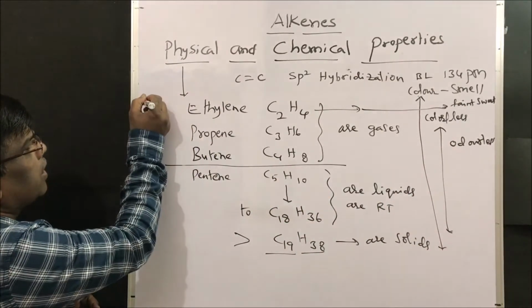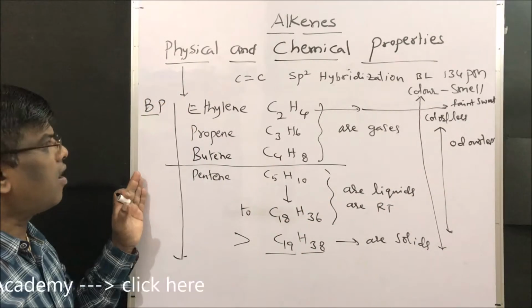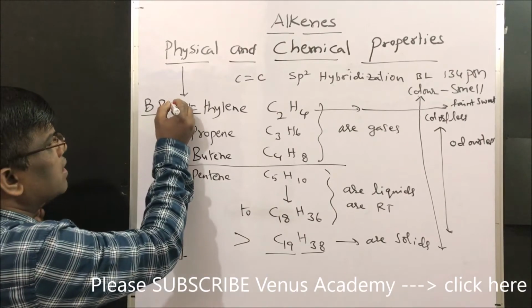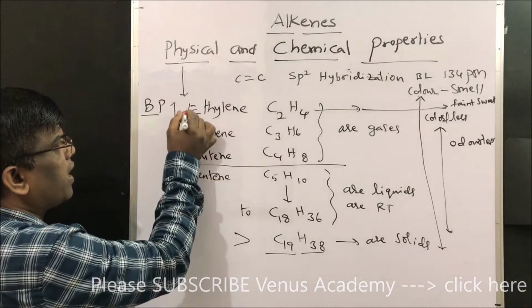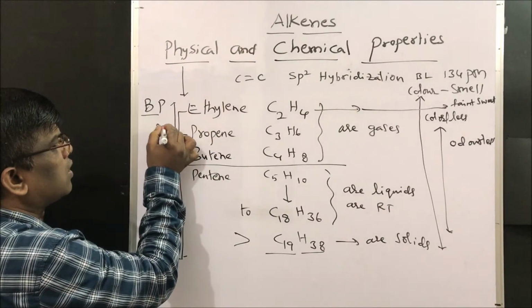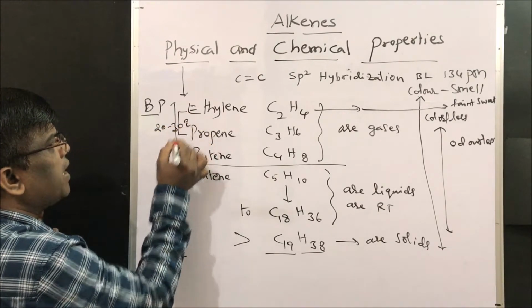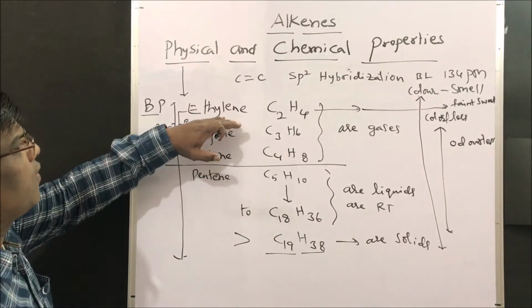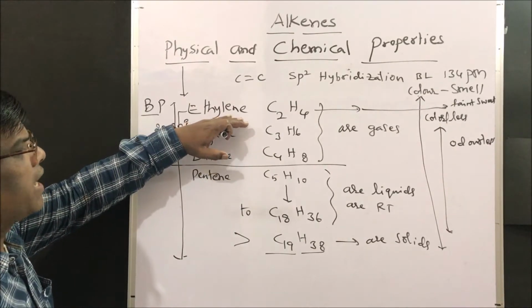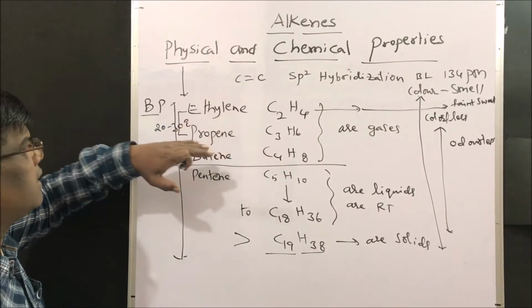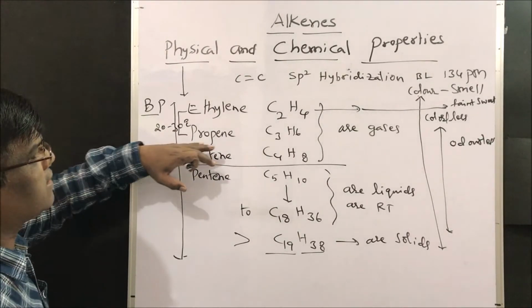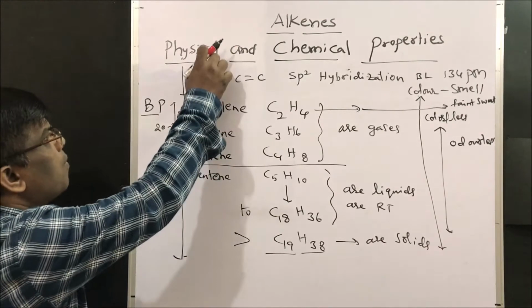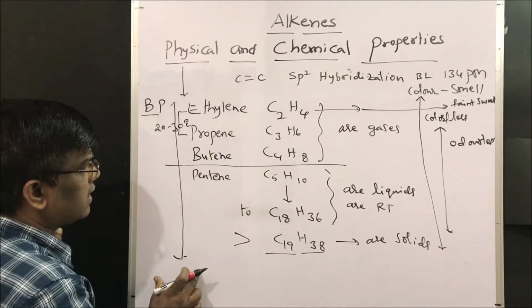Next, boiling point of alkenes in a homologous series, from ethylene to propene, propene to butene, butene to pentene. There will be about a 20 to 30 degree increment. That means if ethylene has some boiling point x, then propene will have about x plus 20 degrees centigrade.